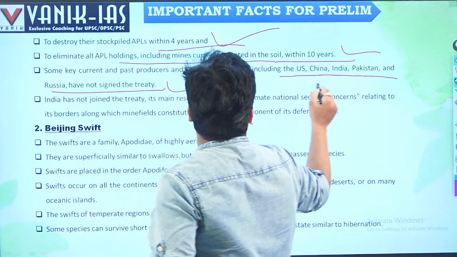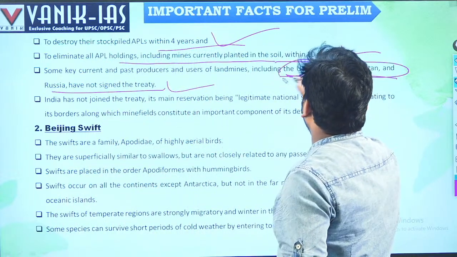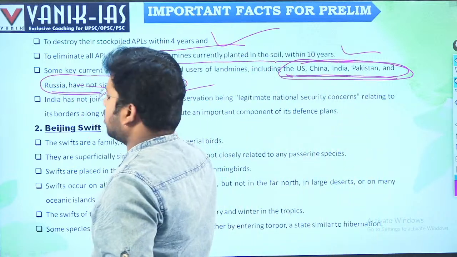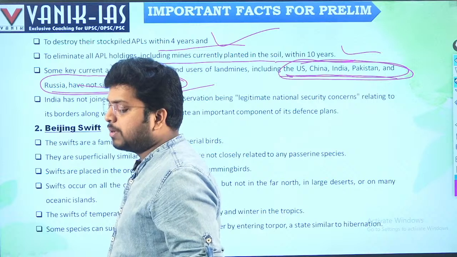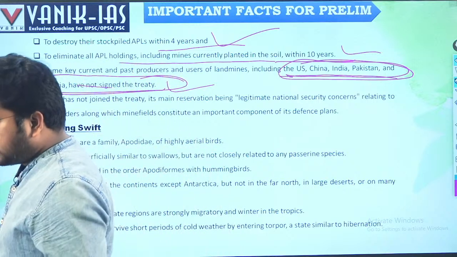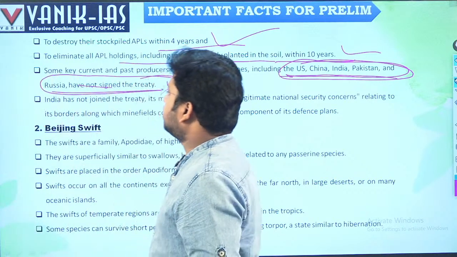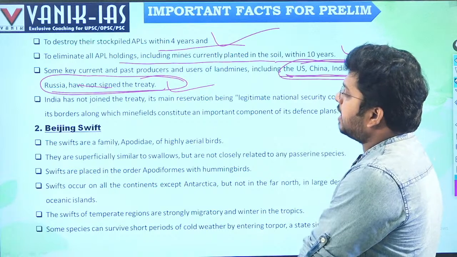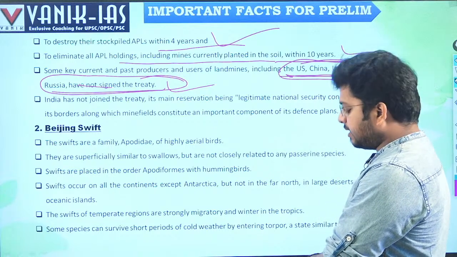So remember, the Ottawa Convention is regarding the banning of these mines.